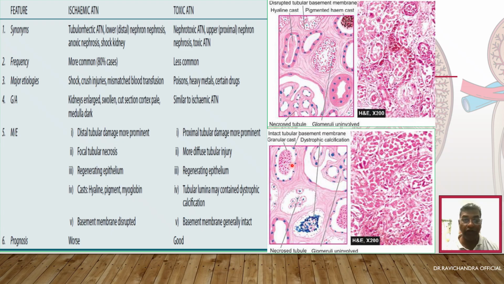Whereas here you will see granular casts, an intact tubular basement membrane, and you will be able to appreciate dystrophic calcification in toxic acute tubular necrosis. This is the basic difference. Calcification is seen in toxic acute tubular necrosis, and the basement membrane will be intact. Hyaline casts are seen in ischemic acute tubular necrosis, and the basement membrane will be disrupted.